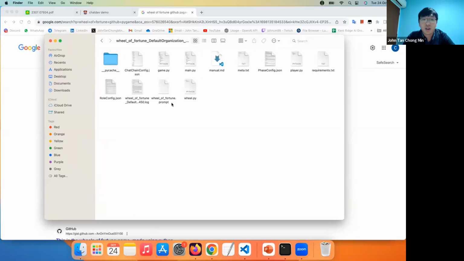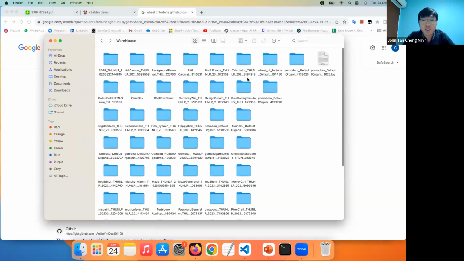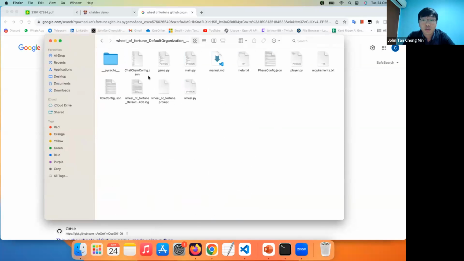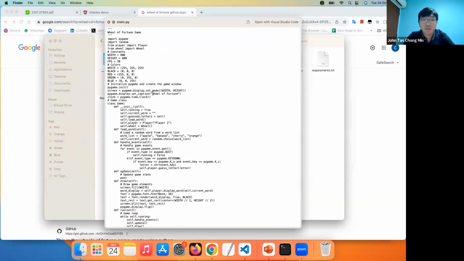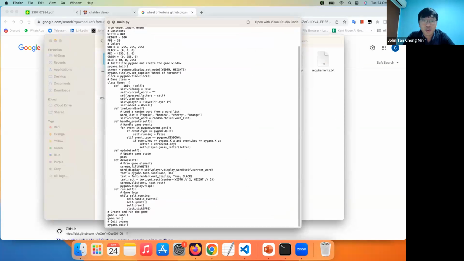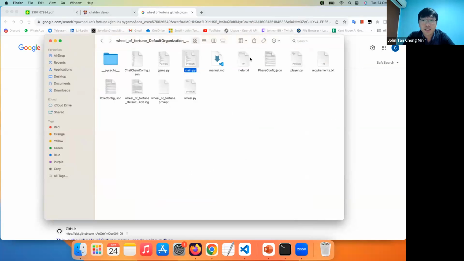After you run your ChatDev, you will actually go into this. You can see this, right? These are all the files that are generated. And we can see this is the main.py. Just take a look, this is the code that was generated. And all the other files, you can see main, game, player, wheel. So all these are the stuff that can be generated by the AI itself, which is not too bad. Let's see whether it works.